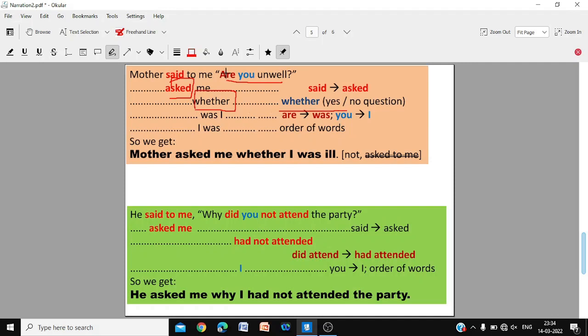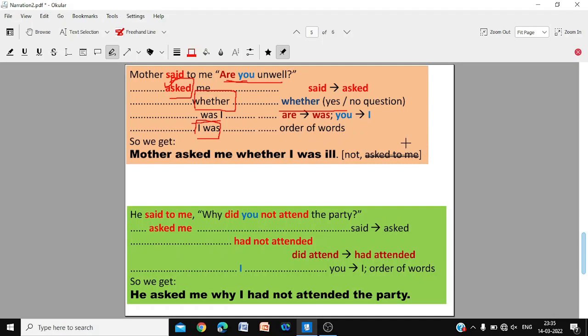And are is in present tense, and because the reporting verb is in past tense, we make it was. But we do not say was I, we change the order of words, I was. Not was I, here it is are you. Don't say was I, we make it I was. So mother asked me whether I was ill.